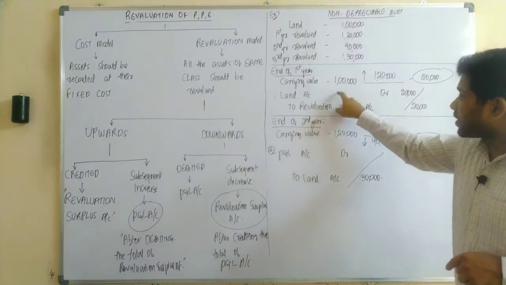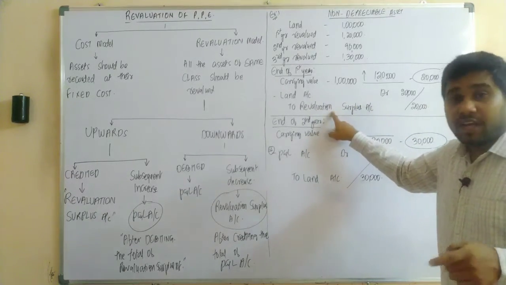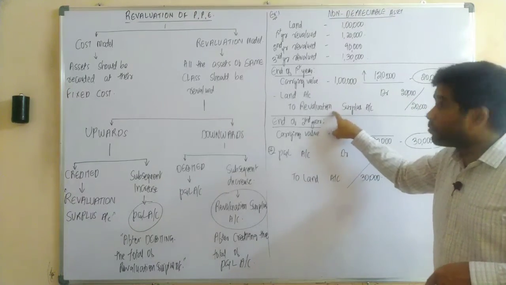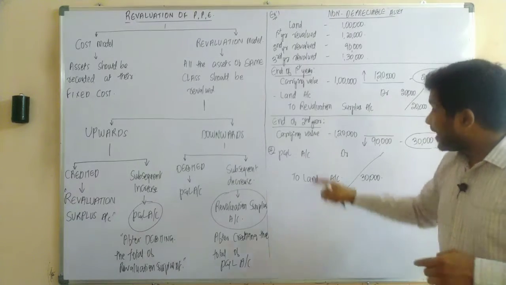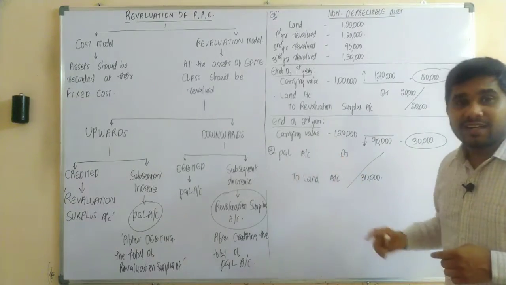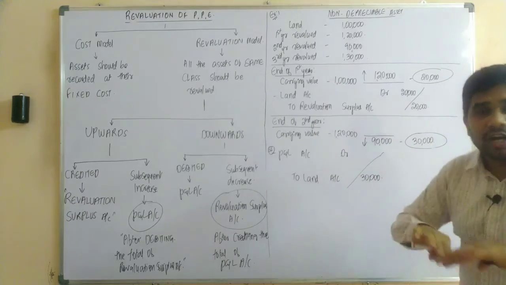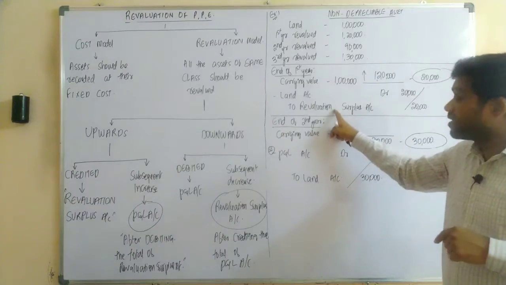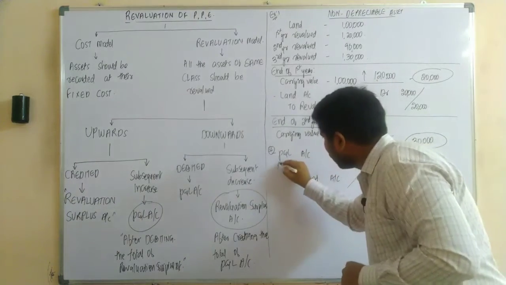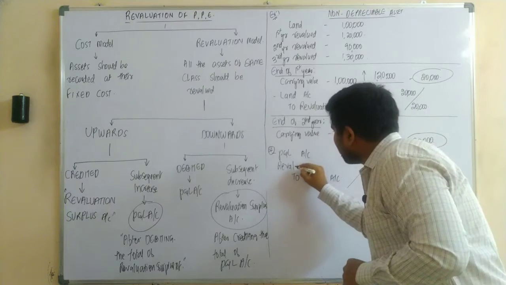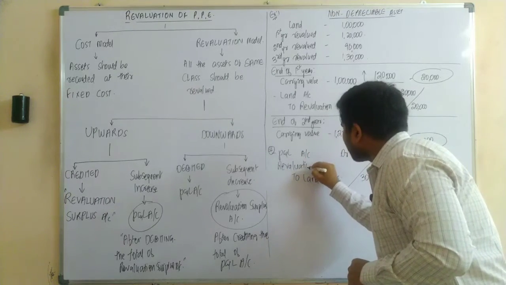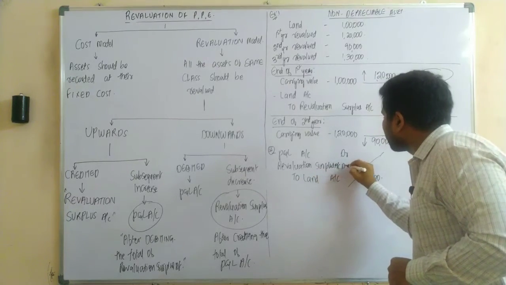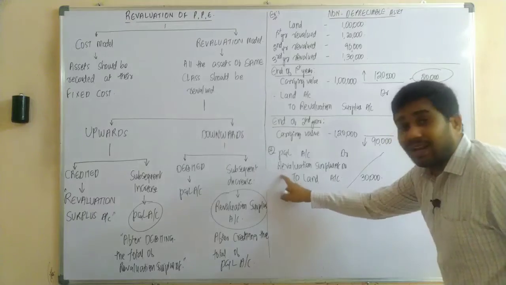In the first year, we recorded 20,000 as a gain, and we credited that amount to the revaluation surplus account. So in the second year, this gain of 20,000 wouldn't be a gain anymore. That is the reason we need to cancel this revaluation surplus first. So the journal entry would be P&L account debit, revaluation surplus account debit.